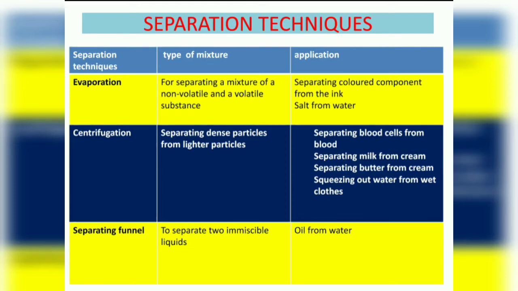Next separation technique is separating funnel. To separate two immiscible liquids, we will use a separating funnel. Immiscible liquid means liquids which will not mix properly. Means whenever we mix those liquids, they will form two layers. Example: oil from water. To separate oil from water, we will use a separating funnel, because we know oil and water will form separate layers.